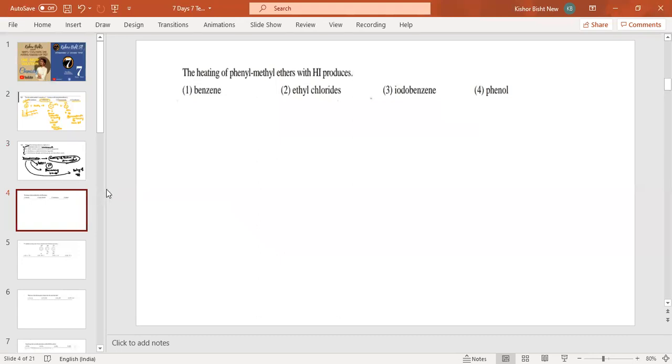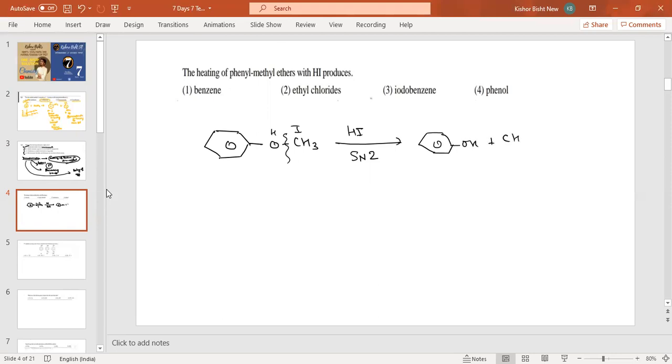The heating of phenyl methyl ether with HI. First thing is phenyl methyl ether. This is phenyl methyl ether, methoxybenzene also we call it, and it reacts with HI. Whenever the ether reacts with HI, this is the SN2 mechanism, please remember this. It will break this one bond, then H and I will add. Then it will form phenol plus CH3I.